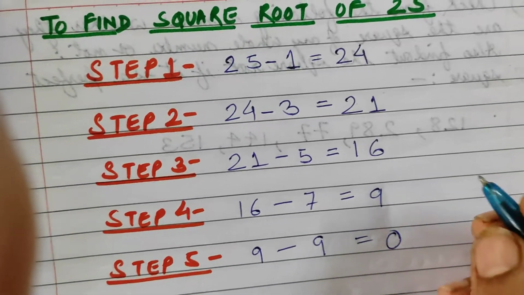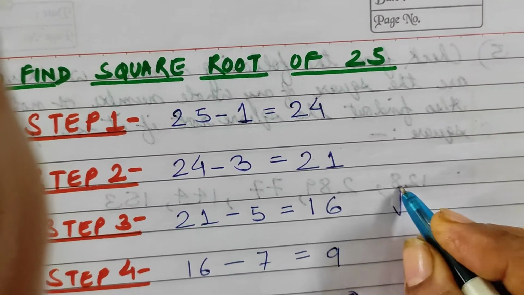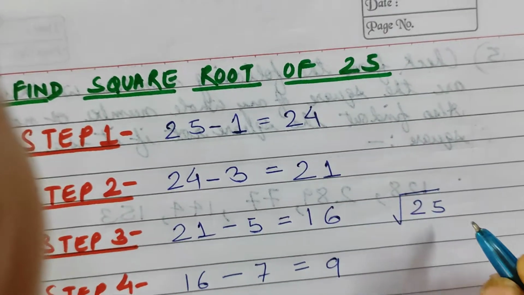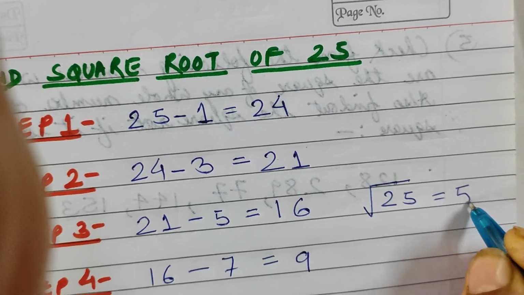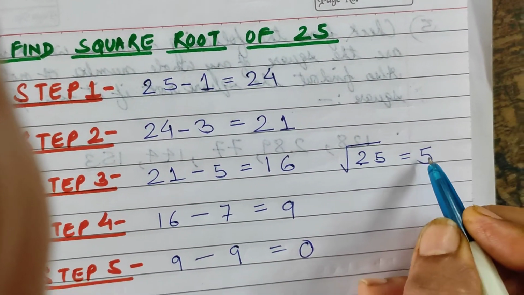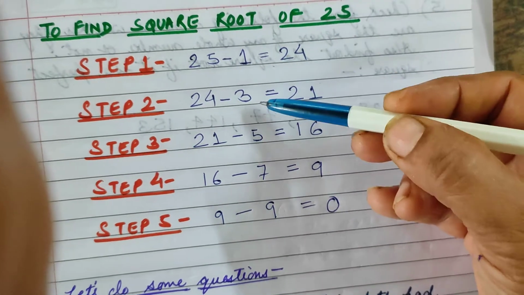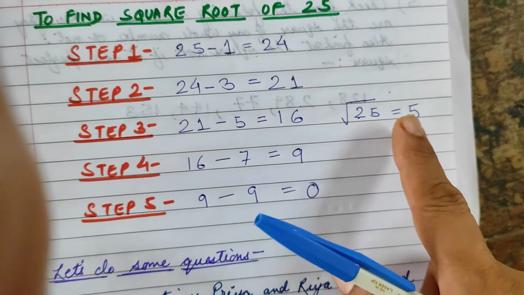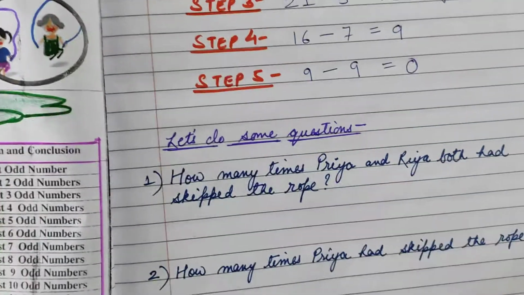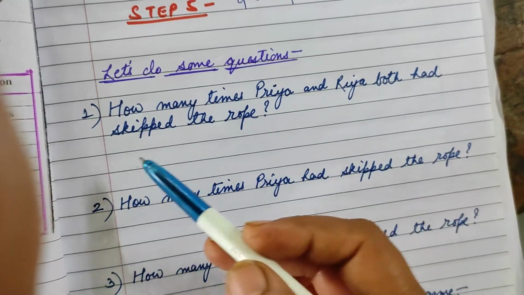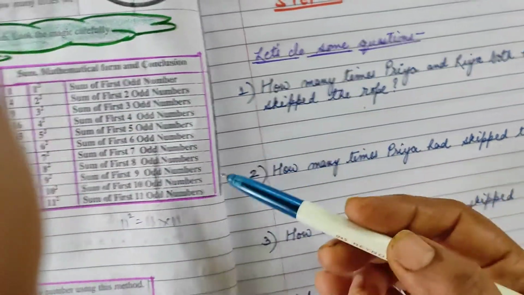That means the square root of 25. How is it represented? This is the symbol of a square root. Square root of 25 is 5. We write like this. It is represented like this. Square root of 25 is 5. Since 5 steps we have done, we have subtracted the first 5 odd numbers. So the square root of 25 is 5. Okay. Now let's do some questions. How many times have Priya and Riya both skipped the rope? So this is the total number.